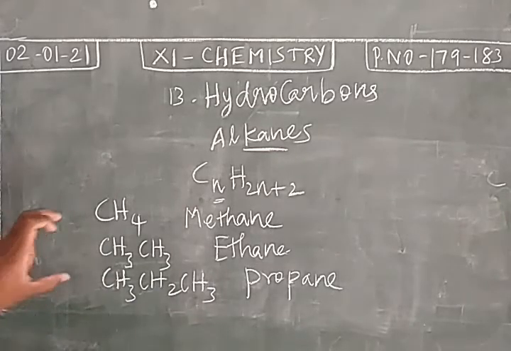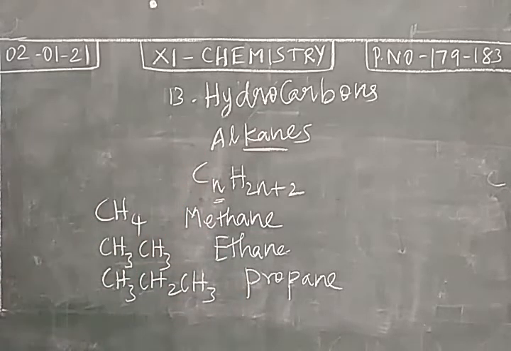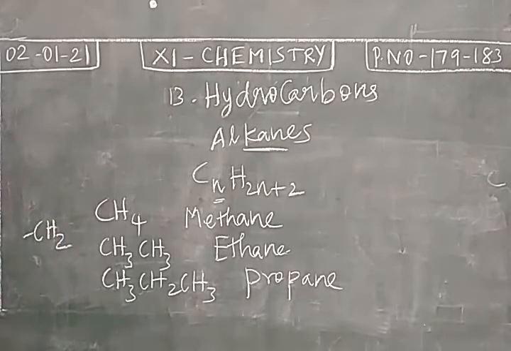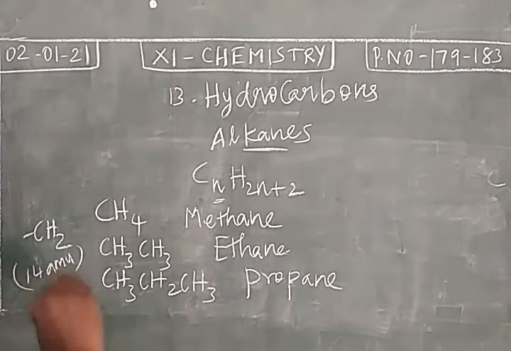As I told you, this is a homologous series. The members of alkane constitute a homologous series. For any homologous series, the difference between any two successive members will be what? A CH2 unit or 14 AMU. As we studied already, take any two successive members in a homologous series, the difference will be a CH2 unit.